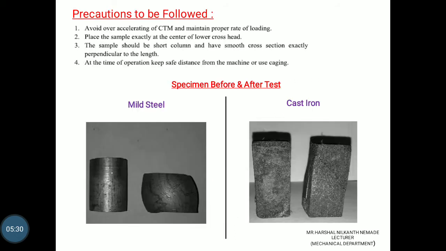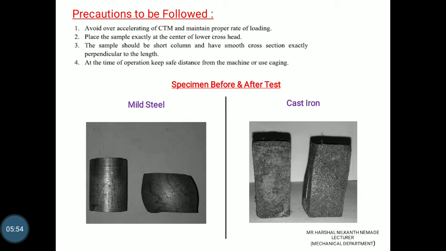Precautions to be followed: avoid over-accelerating the CTM and maintain the proper rate of loading. Place the sample exactly in the center of the lower crosshead. The sample should be a short column having a smooth cross section exactly perpendicular to the length. At the time of operation, keep a safe distance from the machine or use the cage.